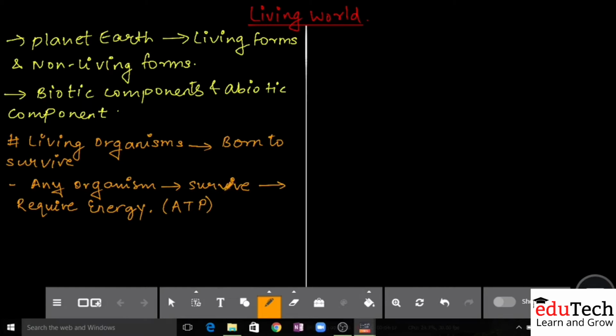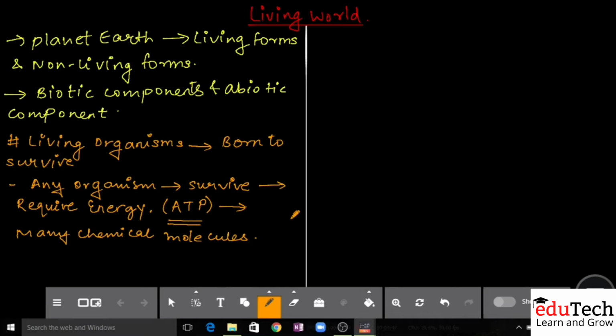But essentially, whenever any organism wants energy, one thing is very important to understand: that energy will also be produced with the help of many other chemical molecules. Energy will not fly directly.